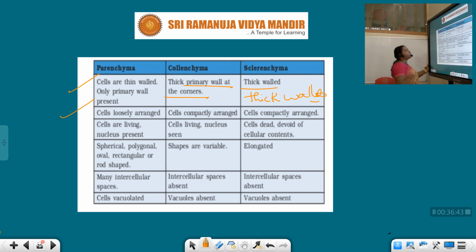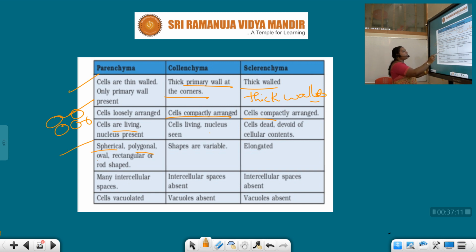Parenchyma cells are loosely arranged. Here the cells are compactly arranged, and here also cells are compactly arranged. Parenchyma cells are living, and a nucleus is present. Also in the collenchyma, the nucleus is seen. But in the case of sclerenchyma, the nucleus is absent, so that's the reason we call them dead cells, devoid of cellular contents.